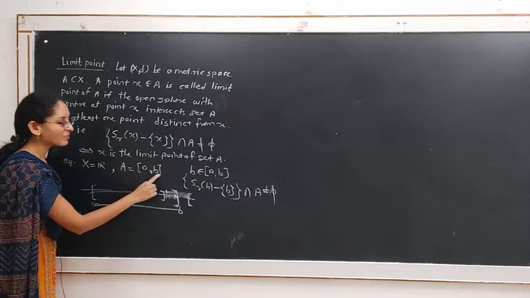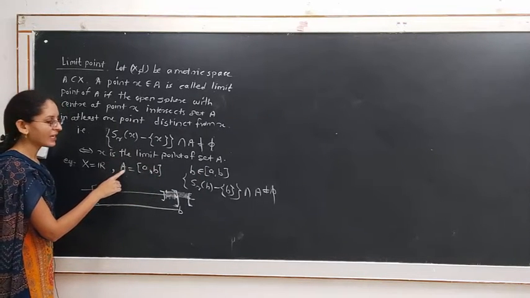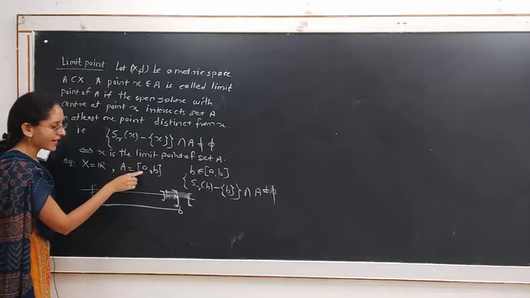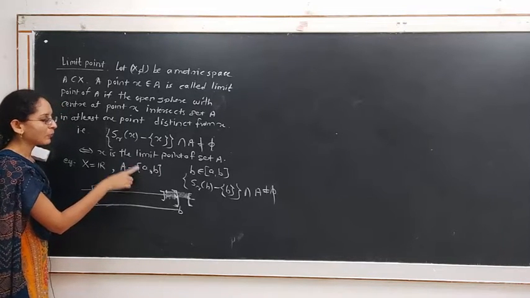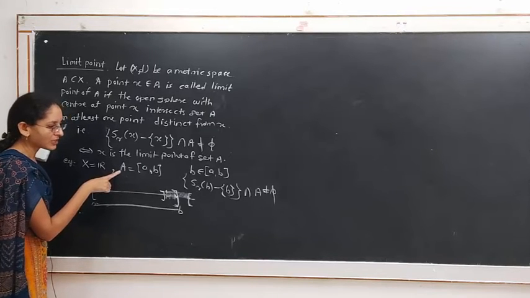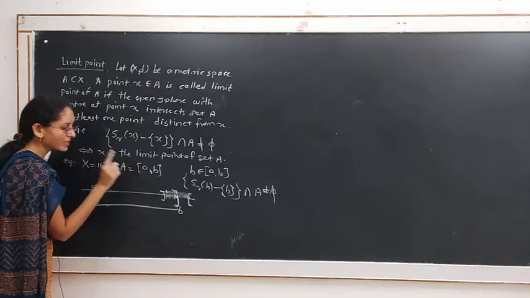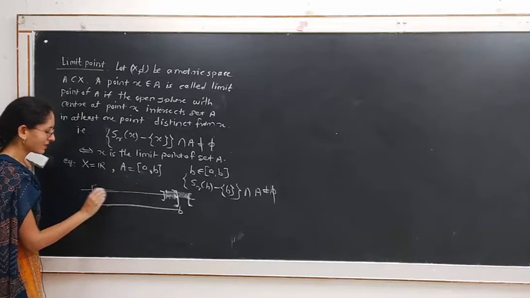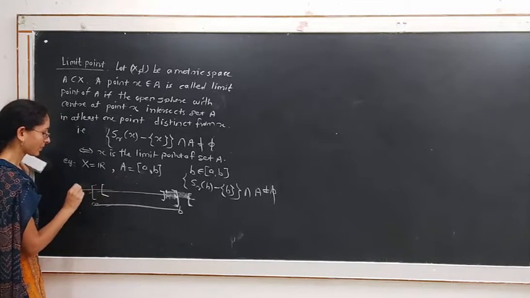The midpoint (a+b)/2 is a limit point of the set A. Similarly, the left endpoint a is also a limit point for this set A. Because if we consider the sphere with center at a, open spheres on the real axis are the open intervals.